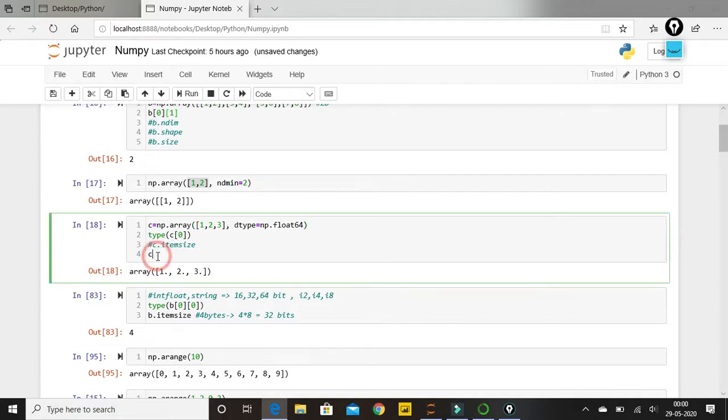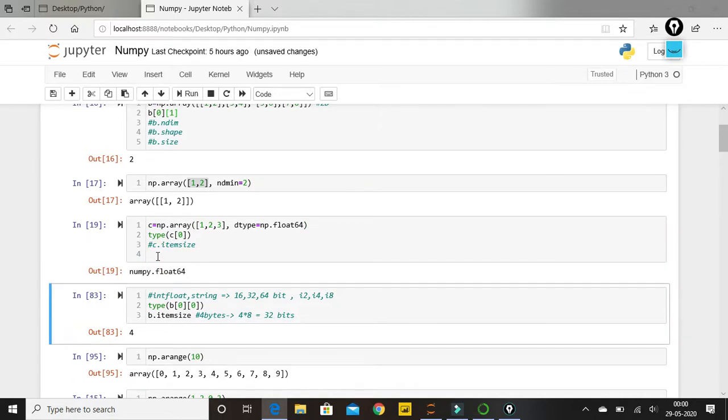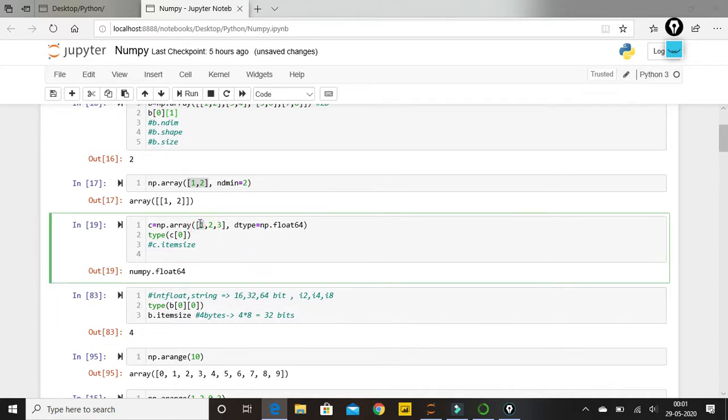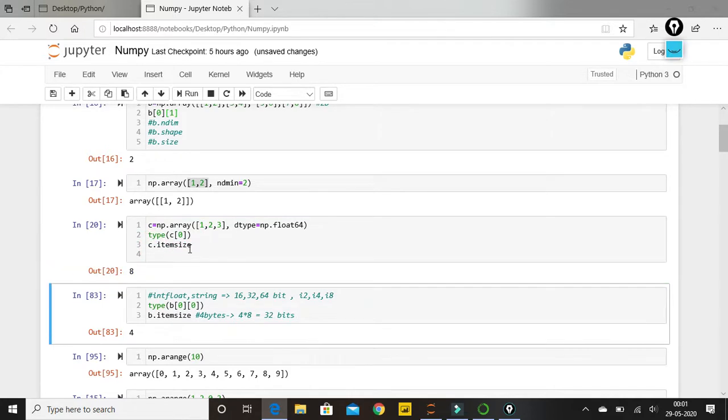Let's execute this. Yep, it says numpy dot float 64. I'll tell you what this 64 and all means, but it will give me the type of my single element. For this example, it is 1. Then there is one more function that is called item size. Let's execute and see what it is giving me.